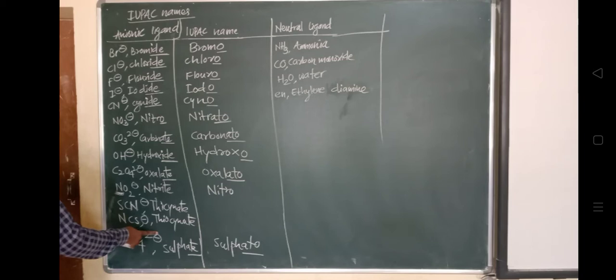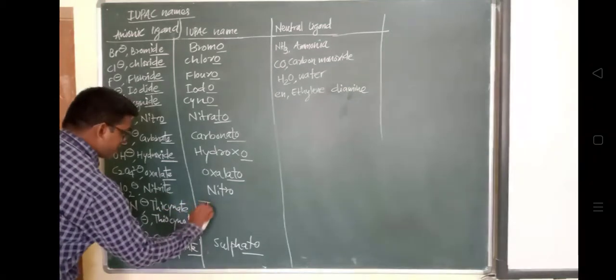If sulfur is the donating atom, it is thiocyanato, and if the nitrogen is the donating atom, the nomenclature is given as isothiocyanato.